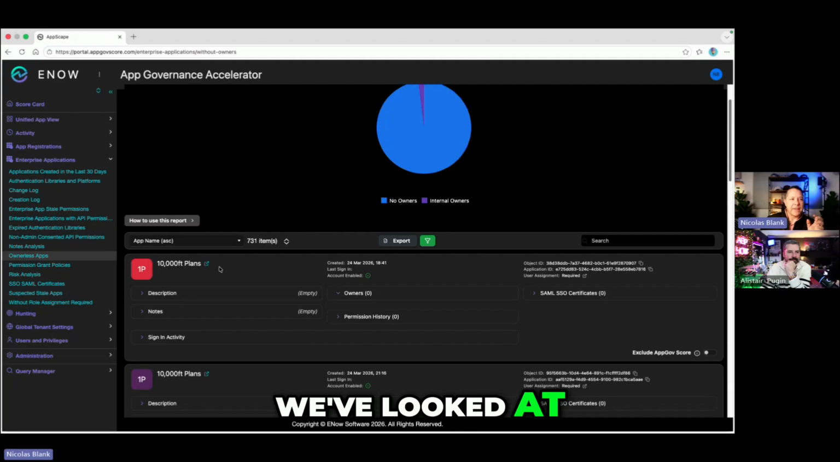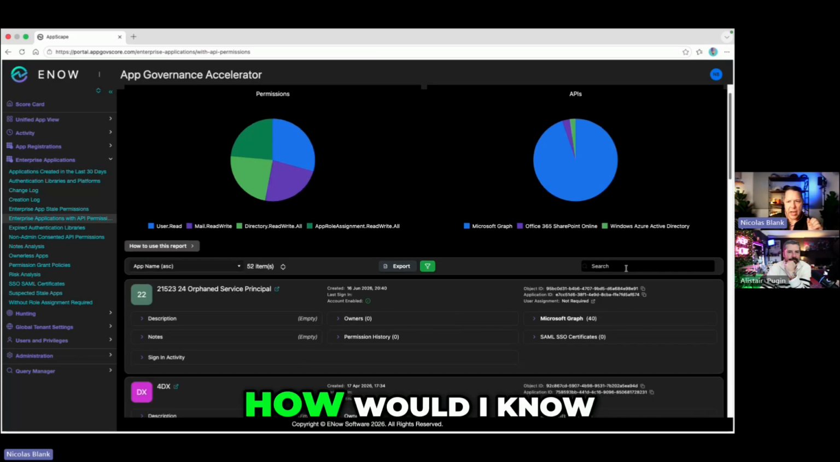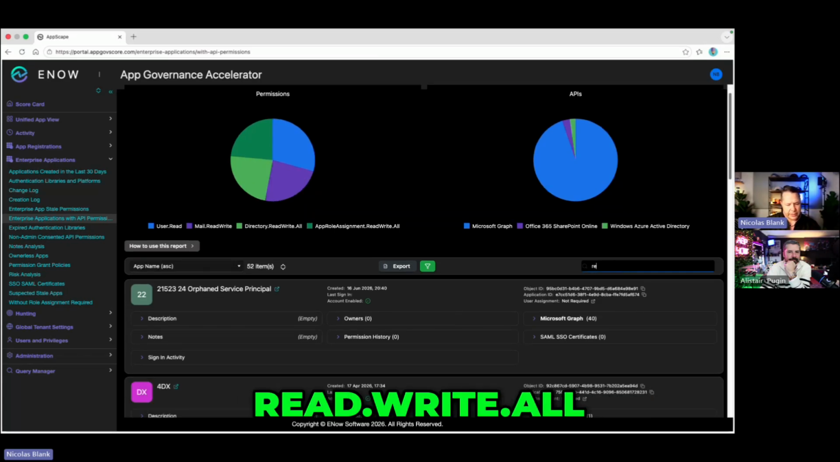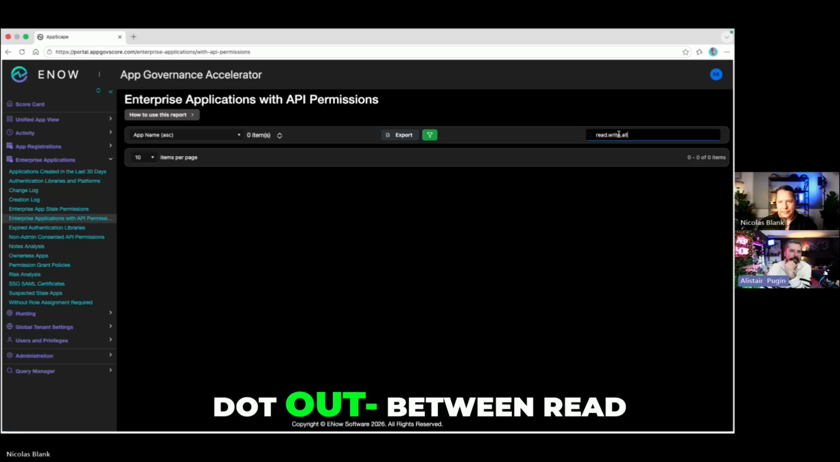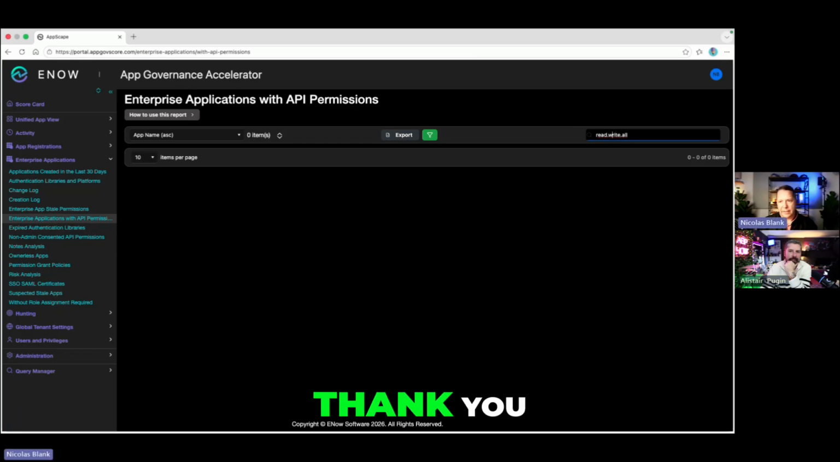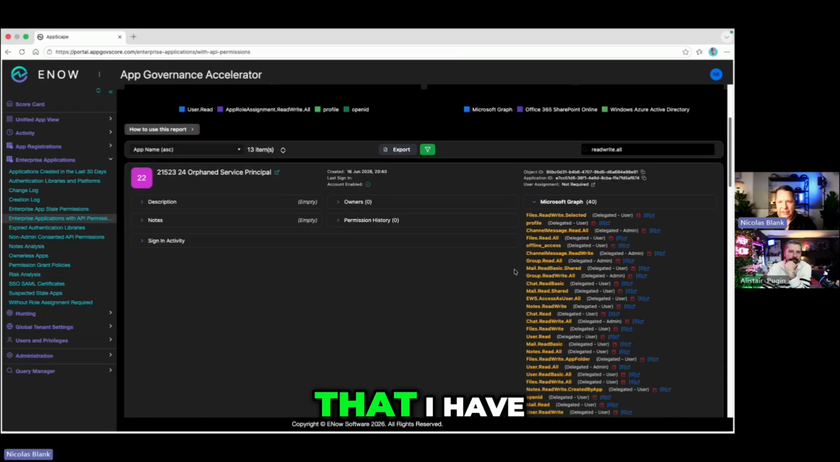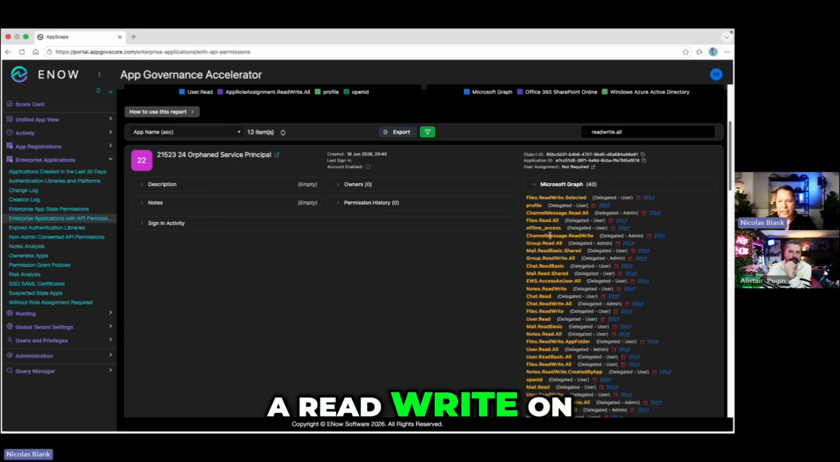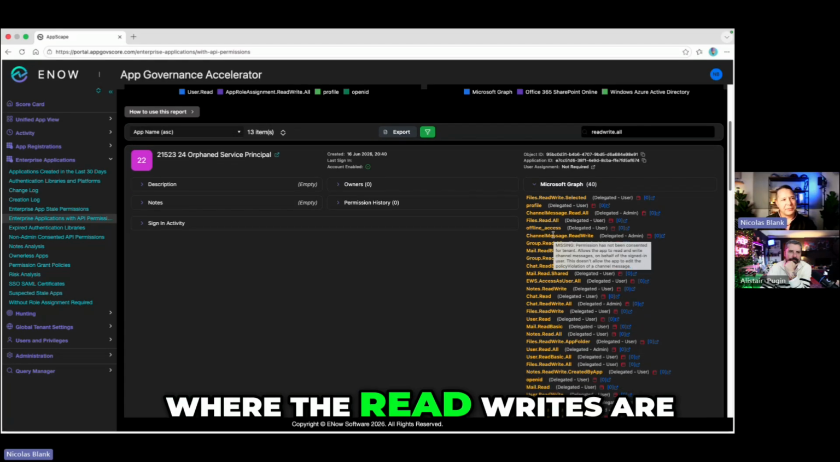We've looked at API permissions, and if we have a look at API permissions that we would want to understand, how would I know that there's a read.write.all on something, right? Read, write. Unless I can take the dot out between read and write. Thank you. How do I know that it's there? So in this example, I can see that I have a read write on channel message, right?